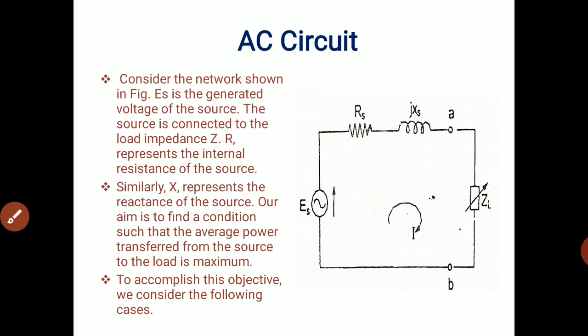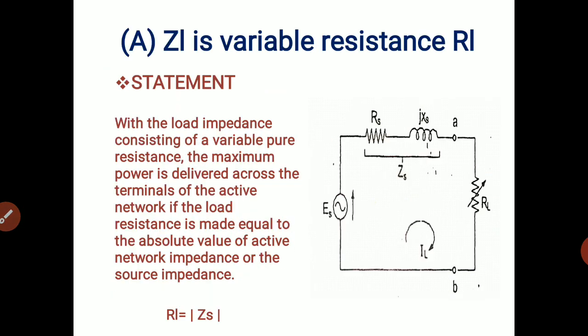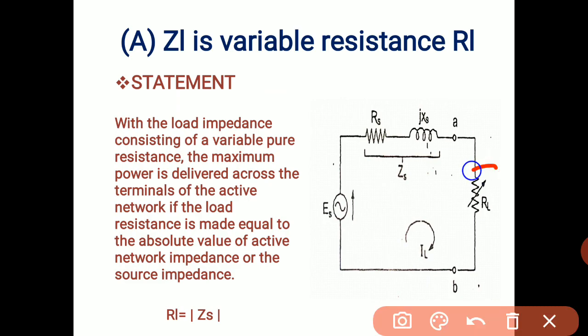The first case is where ZL is a variable resistance RL. If ZL is a variable resistance, the value of ZL is RL, with Rs and jXs placed over here. In this condition, what is the value of RL in terms of source resistance? Because our target is to establish a relation between load resistance and source resistance.